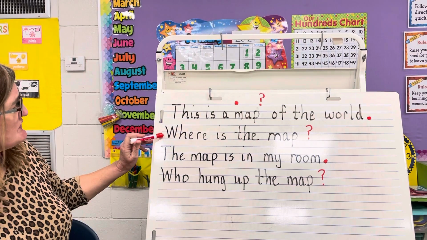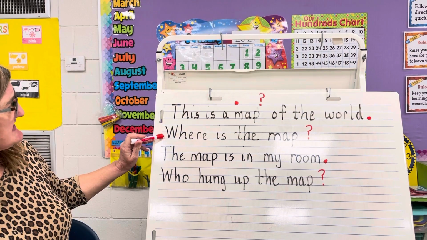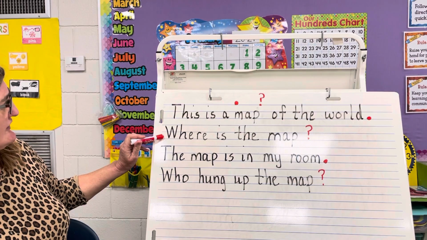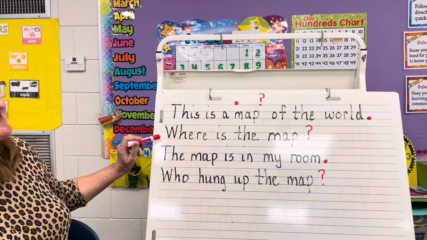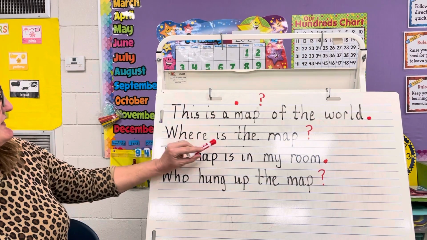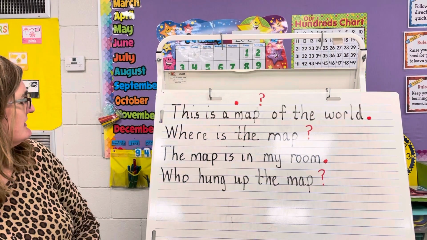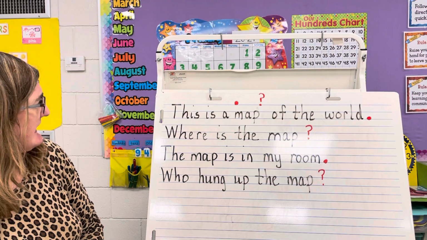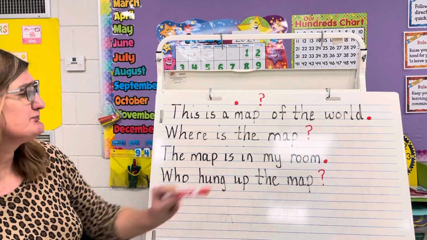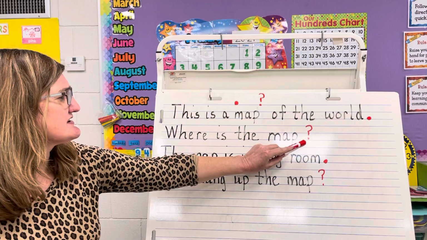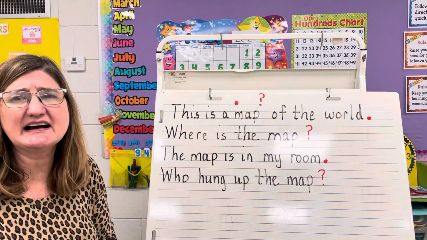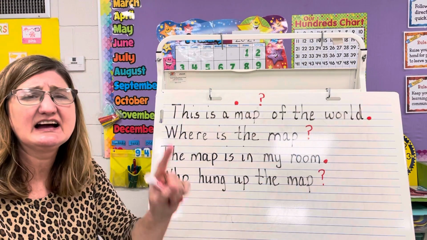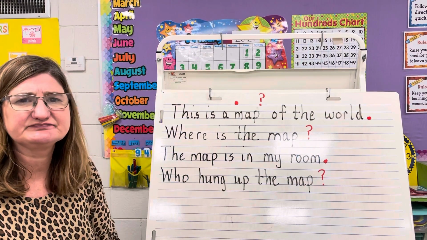Let's go to this one. I want you to read this sentence to yourself. All right, let's read it together. Where is the map? Where is the map? I look and I see what kind of mark at the end. This sentence is what kind of sentence? Is it telling or asking?